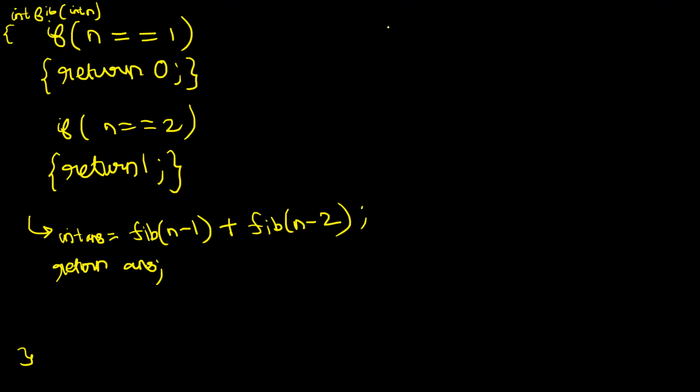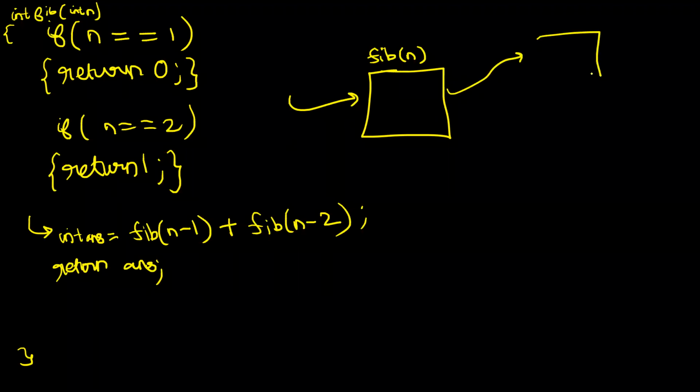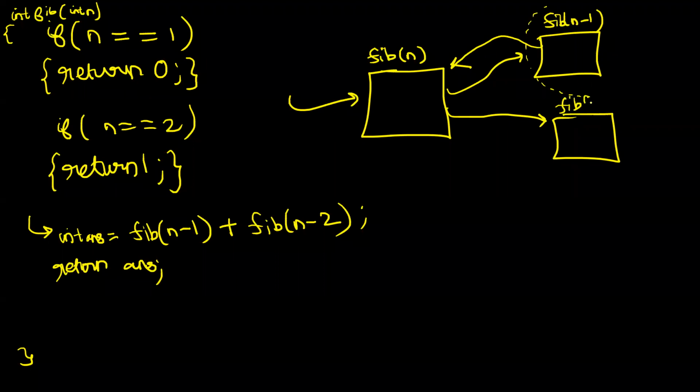Think of it like this. Think of it like you want to find the nth Fibonacci term. You have called this box. Ki, boss, please perform your black magic and give me the nth Fibonacci term. Now, what does this box do? This calls fib of n minus 1. Ki, boss, please give me the n minus 1th Fibonacci term. Forget about all the complex logic that is happening. We will see that later. But assume that this gives me the answer of the n minus 1th Fibonacci term. Then it will call fib of n minus 2, another black box, and it will ask, can you give me the answer of the n minus 2th Fibonacci term? This gives the answer. Okay. Then it will add both the answers that it has received and it will return the added summation to the caller, which is the nth Fibonacci term.